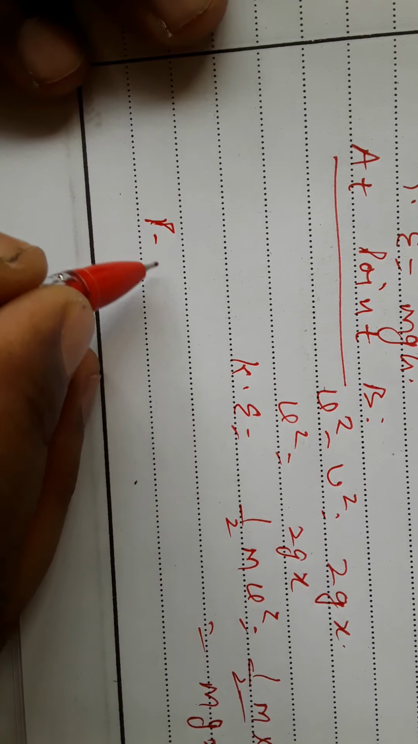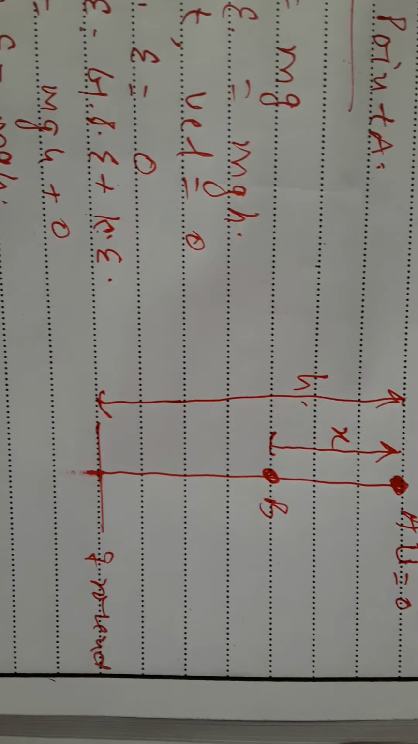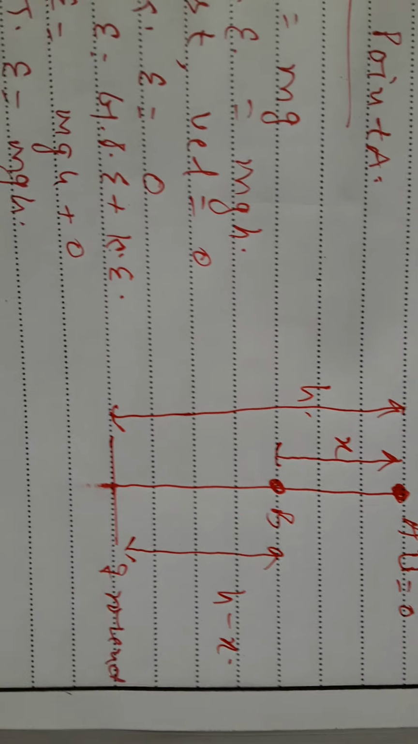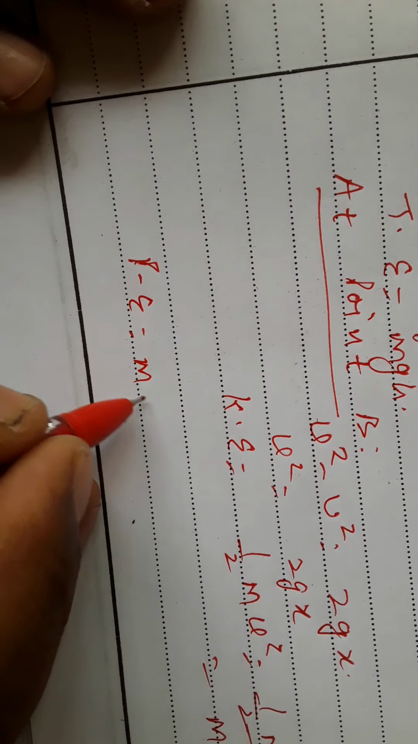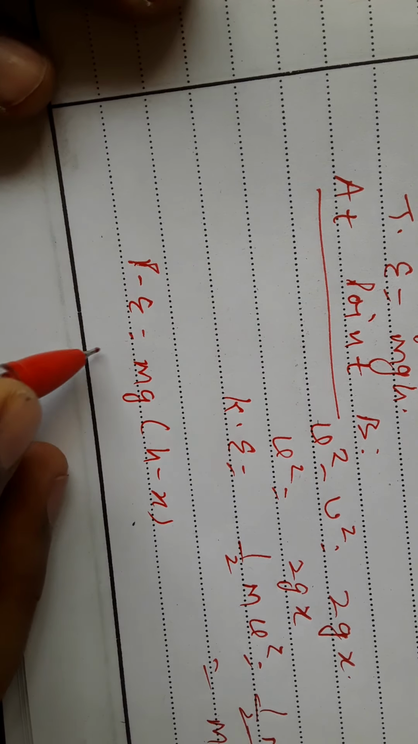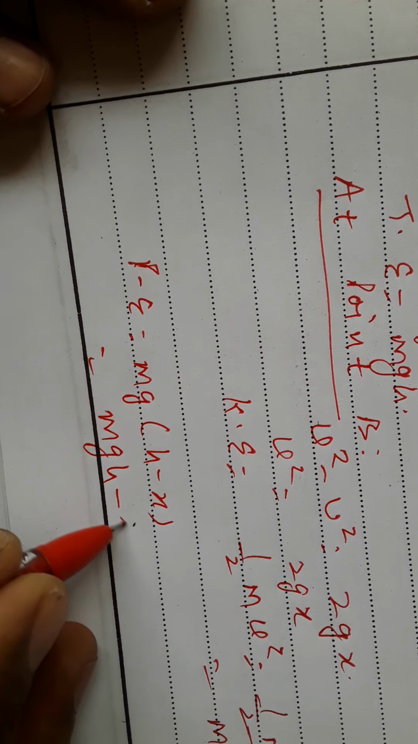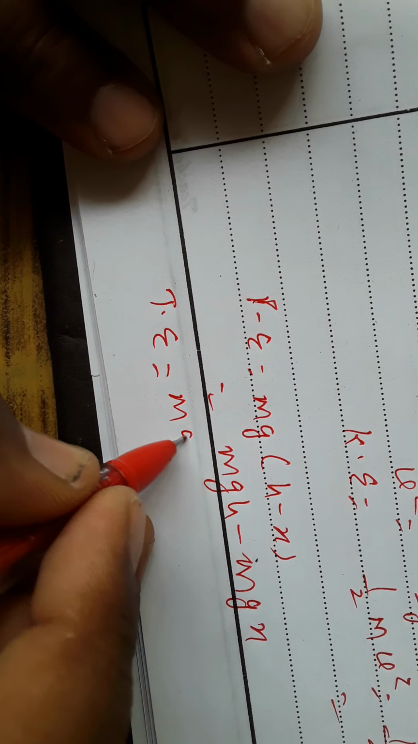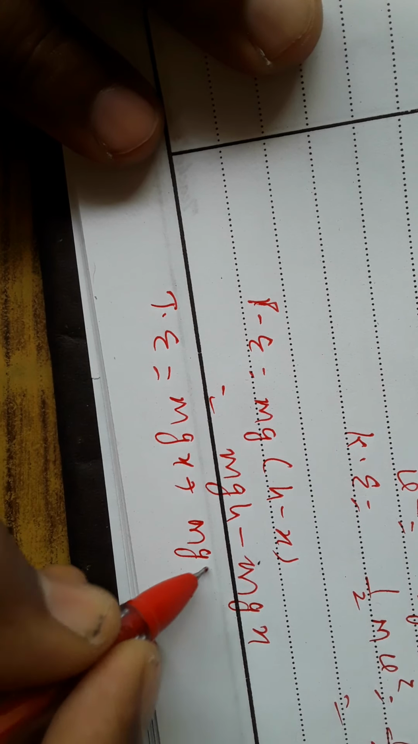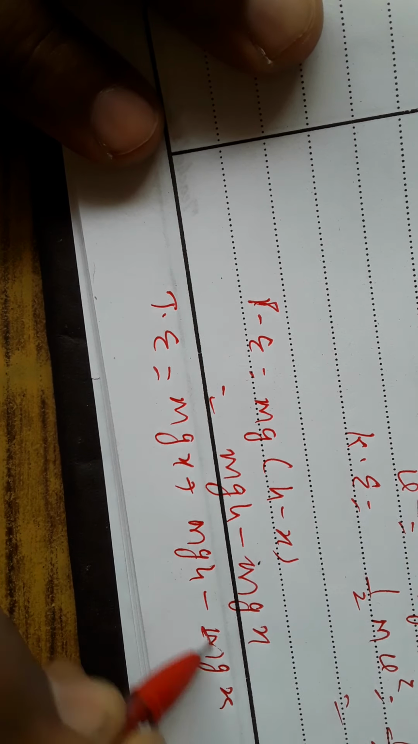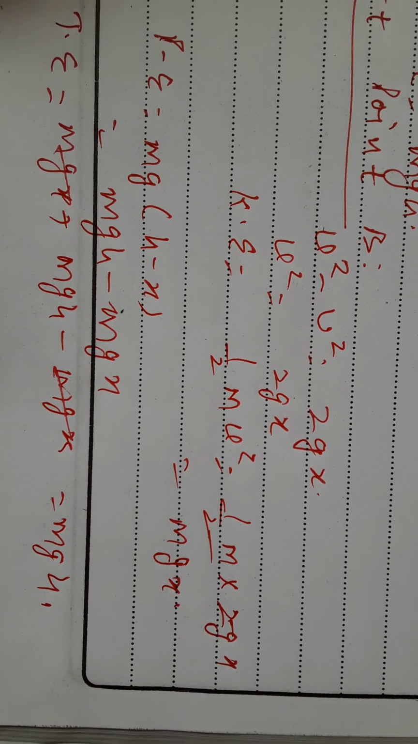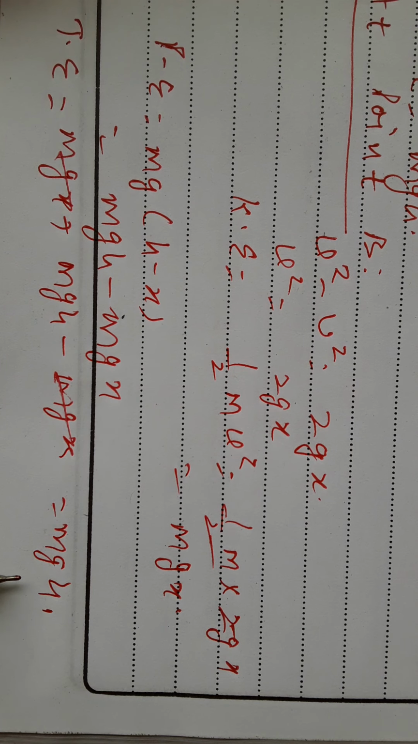Now potential energy is measured from the ground, and the height is h minus x. So potential energy will be mg into h minus x, so it is mgh minus mgx. So total energy is kinetic plus potential, mgx plus mgh minus mgx. The mgx cancels, so total energy will be mgh. At point A, total energy is mgh. At point B, we find total energy is mgh.